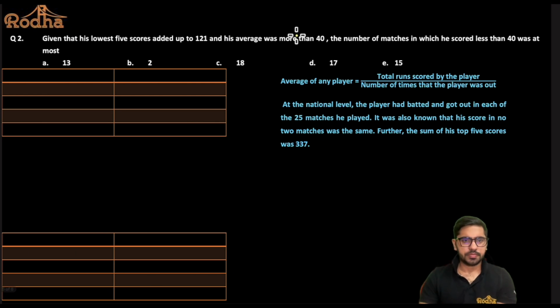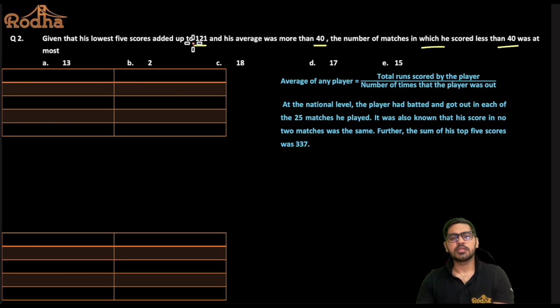Question number 2. Given that his lowest 5 scores added up to 121 and his average was more than 40. And the number of matches in which he has scored less than 40 was at most. Now, the maximum number of matches where he has scored less than 40. Alright, let's see. Given his lowest 5 scores added up to 121, what is the average score in the lowest 5 matches?